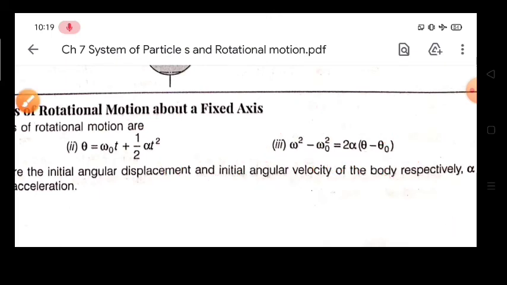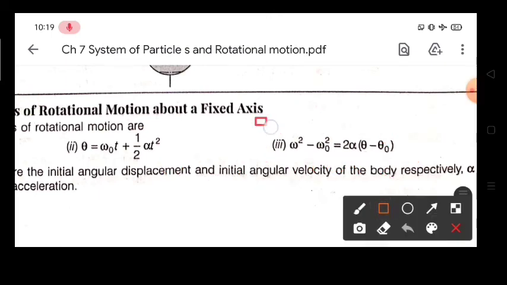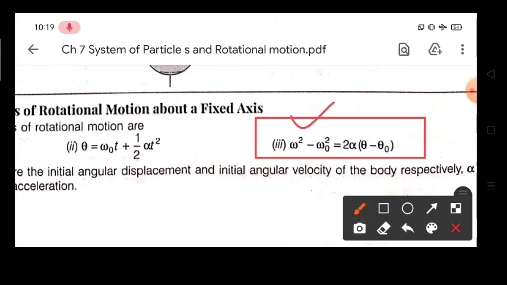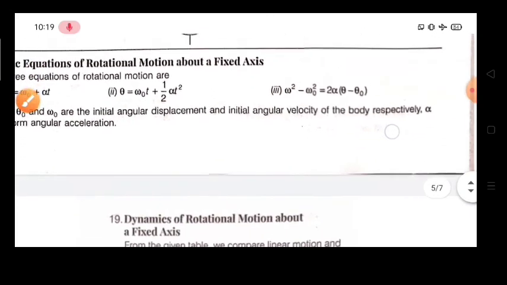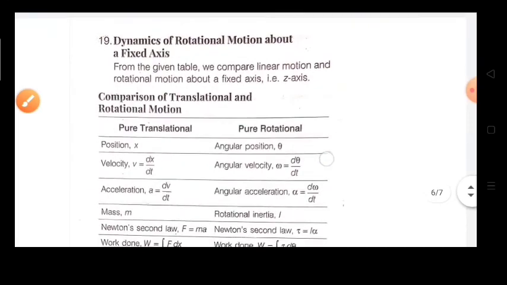So you can see that the third equation is given here, that instead of v square minus u square we have omega square minus omega naught square, and here we have 2 alpha into x minus x naught. If your x naught is 0, initial position is origin only, then you can write it 2 alpha x or 2 alpha theta only. So these are the three equations of motion which are followed in this way.